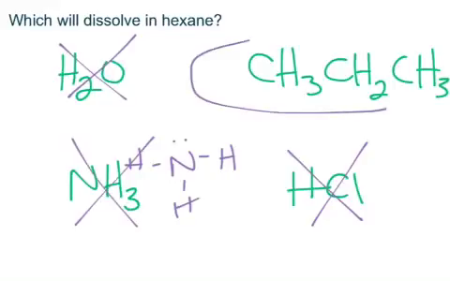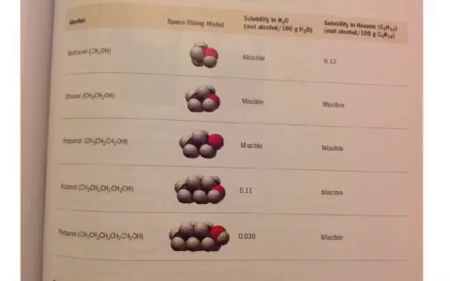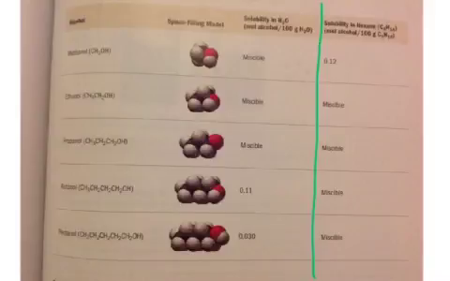We have a long carbon chain. That means nonpolar, which means it would dissolve in a nonpolar substance. And the last table that I'm going to explain, this one's a little bit different. This one actually has recordings of how soluble they are in polar substances and in non-polar substances.